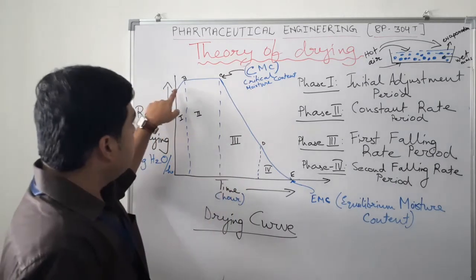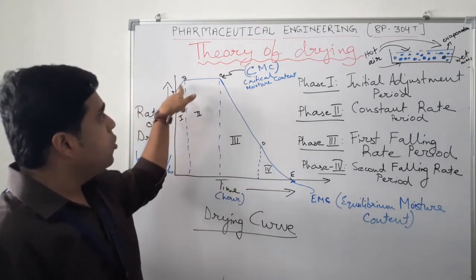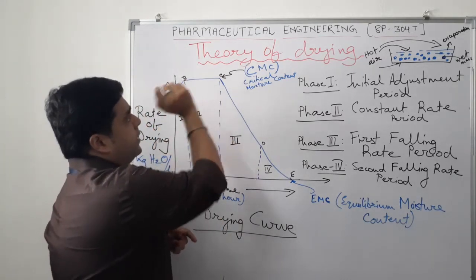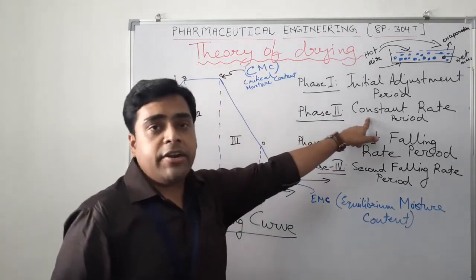So this phase is the initial adjustment period, but the drying rate also occurs. The graph is like this only. So it talks about this particular thing. Next to that we have phase 2, that is the constant rate period.